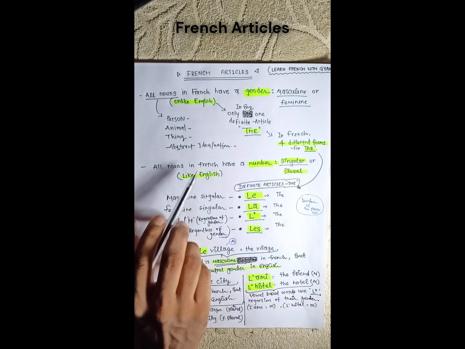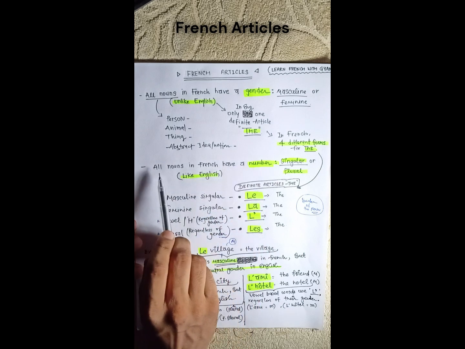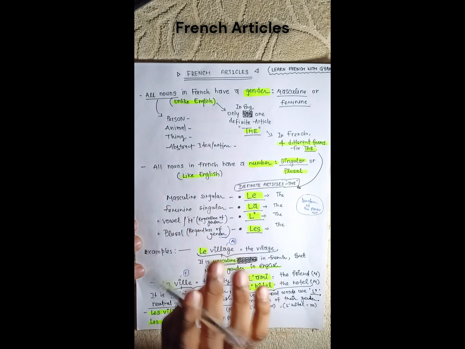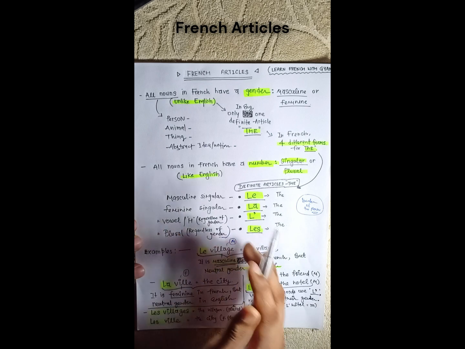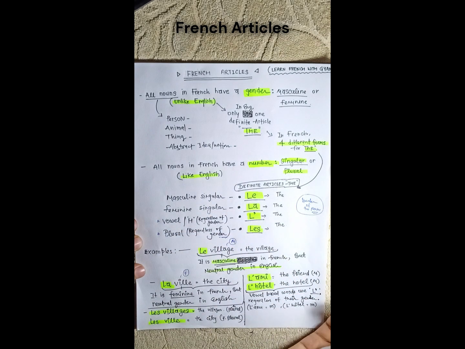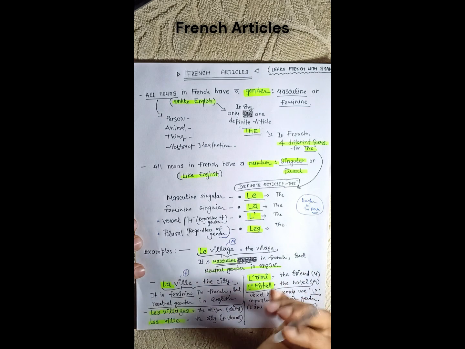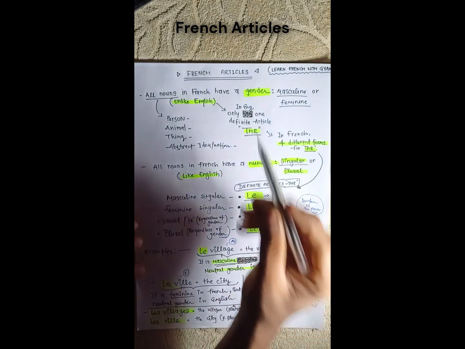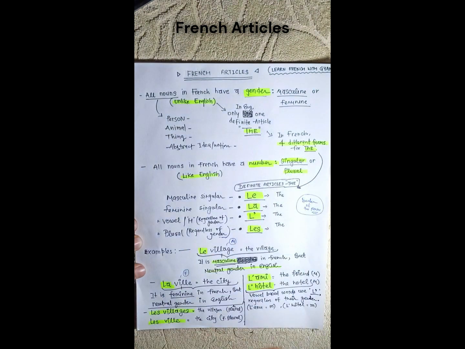Okay. The number concept is also there. All nouns in French have number, just like English. Either they are singular or plural. In most nouns, if we just add an s, they become plural in French also, just like the English language. So it's very easy to understand number, but a little difficult to understand the gender concept in French, and that is what we need to understand first.